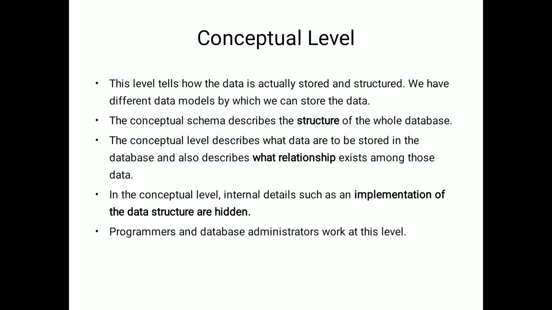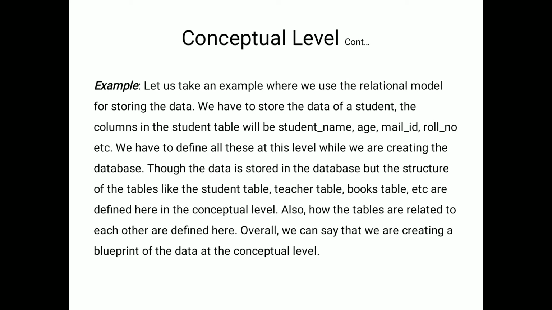Next, the conceptual level. This level tells how the data is actually stored and structured. We have different data models by which we can store the data. The conceptual schema describes the structure of the whole database. The conceptual level describes what data are to be stored in the database and also what relationships exist among those data. In the conceptual level, internal details such as implementation of the data structure are hidden. The programs and database administrators work at this level.